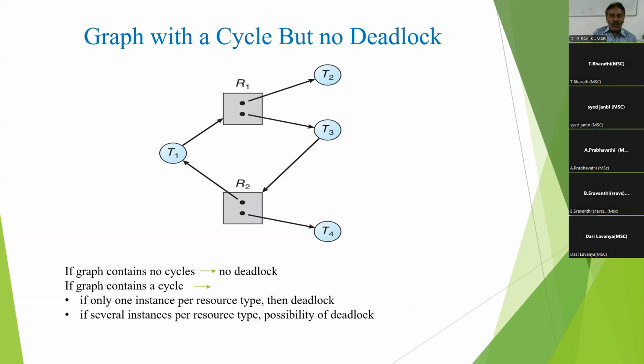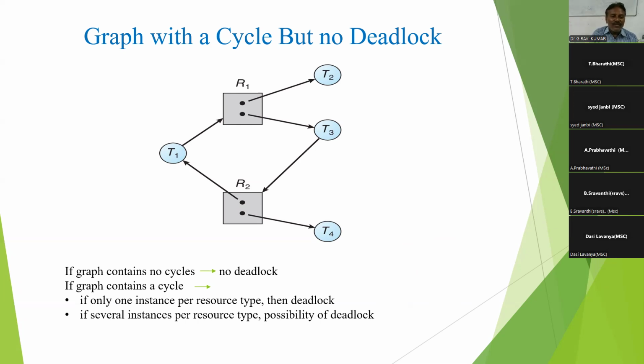R1 has two instances: one instance allocated to T2, one to T3, but T1 is requesting. R2 also has two instances: one allocated to T1, one allocated to T4. T3 is also waiting for resource R2.